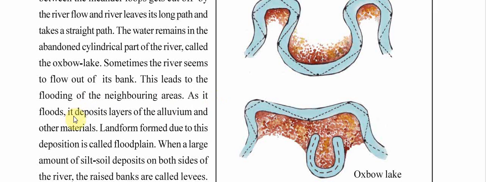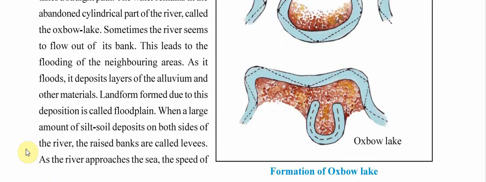As it floods, it deposits layers of alluvium and other materials. So the plain region which was near the river gets flooded, and along with the river, these things also come, the layers of alluvium and other materials. Not only water, but even this is carried there. Landforms formed due to this deposition are called flood plains. So the region which was created as the flood happened will be called a floodplain.